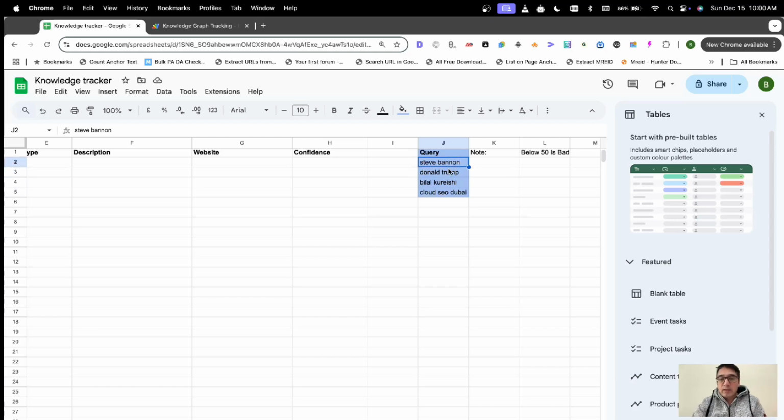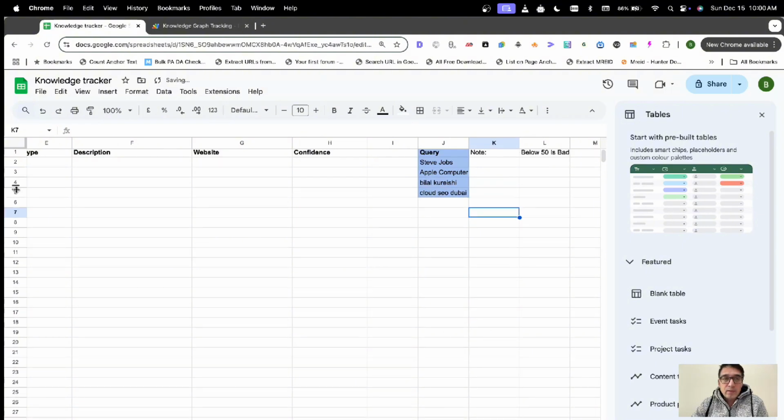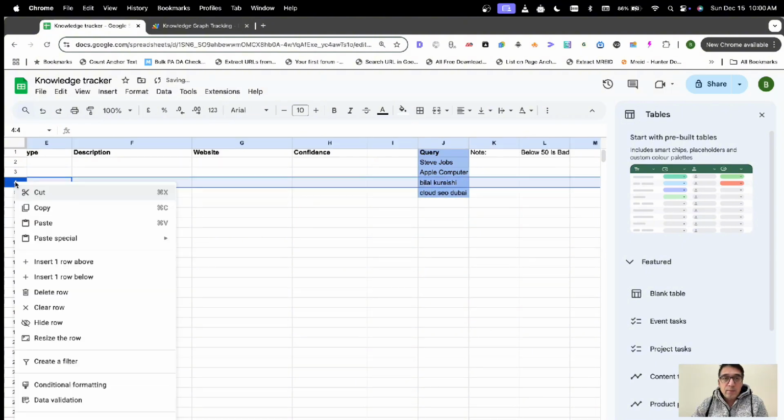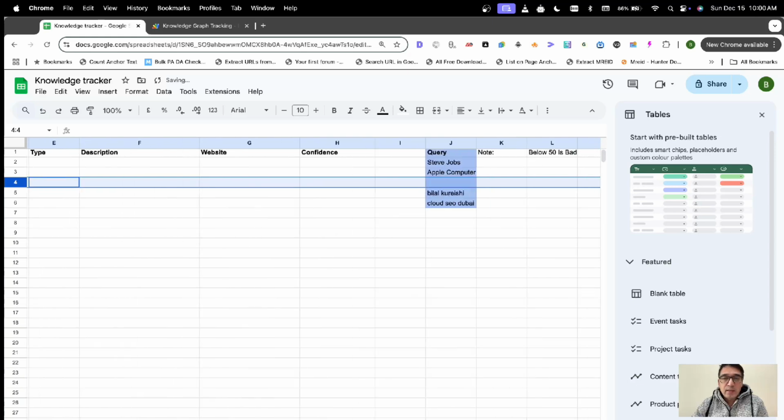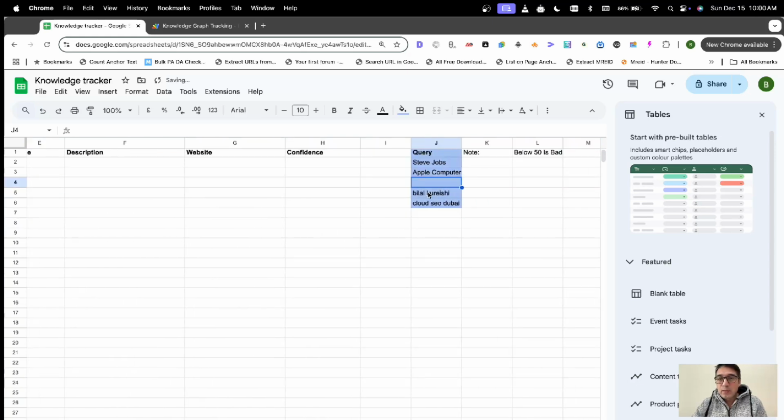So what I'll do is I'll change these entities to something that makes more sense. I'll do Steve Jobs, which I know there is a knowledge graph for. I will do Apple computer. And also what happens is if there's a duplicate, so if there are two Apple computers, maybe one's in China or in some other place, that is also tracked. We also then put in another entity, IBM.